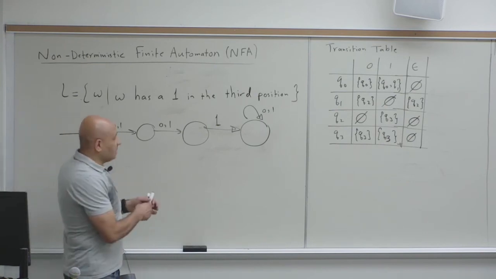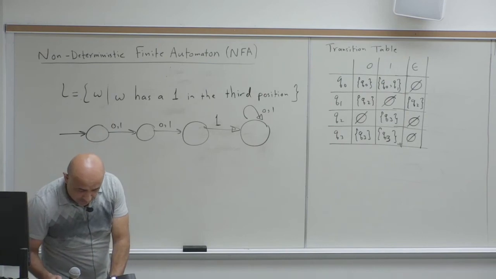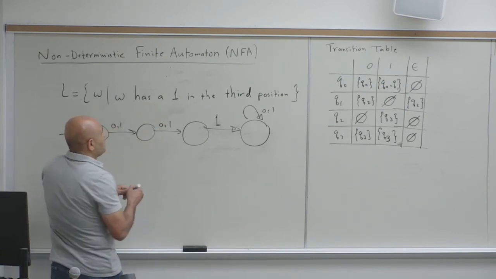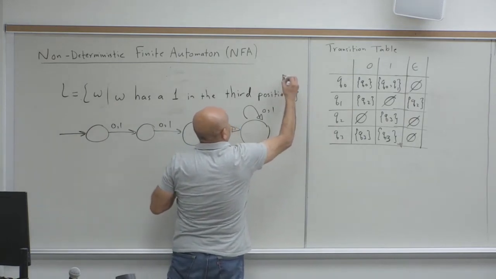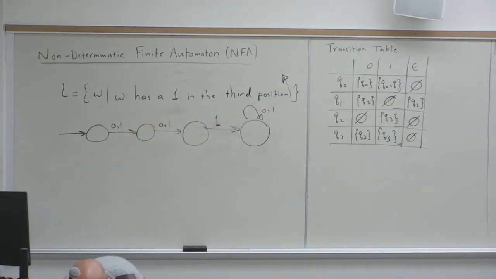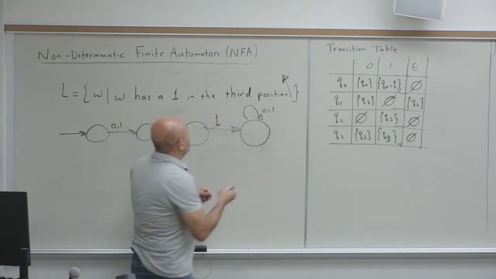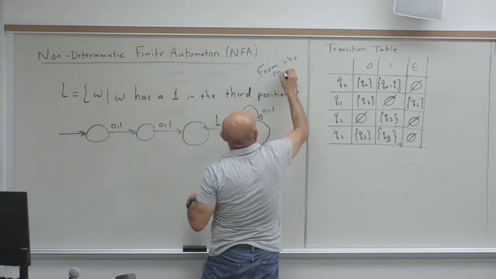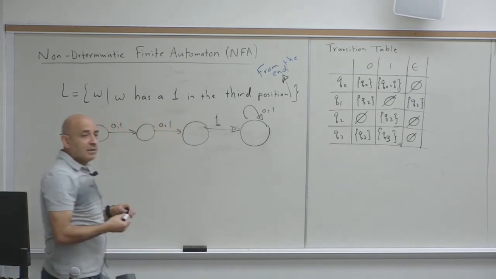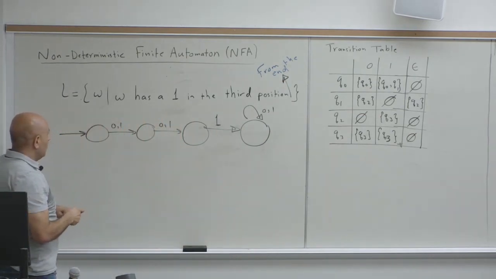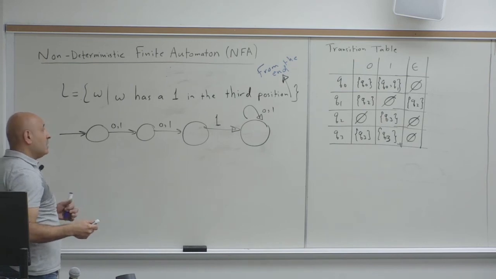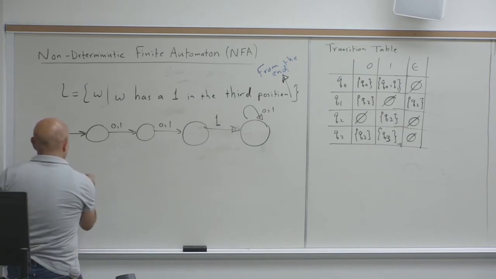Okay. Now what if I change it? W has a 1 in the third position from the end. So the third position from the end. I just need the 1 here.